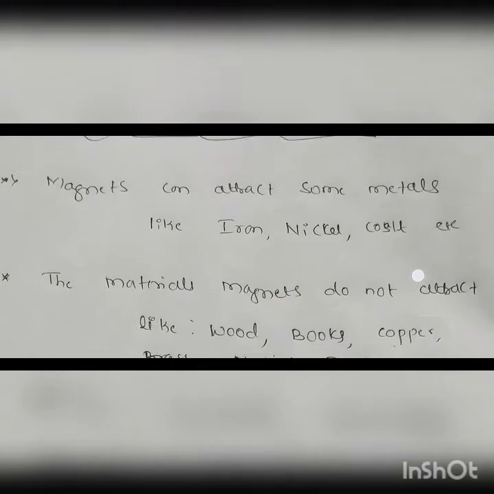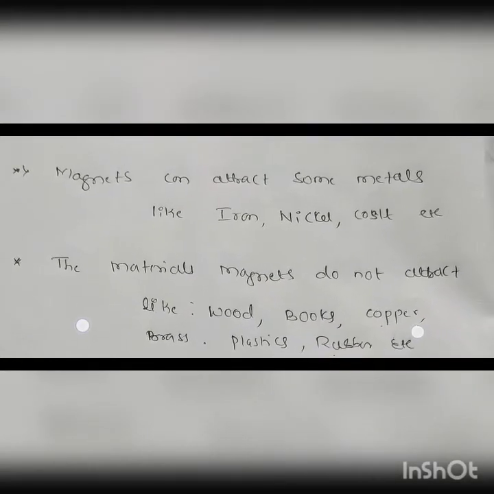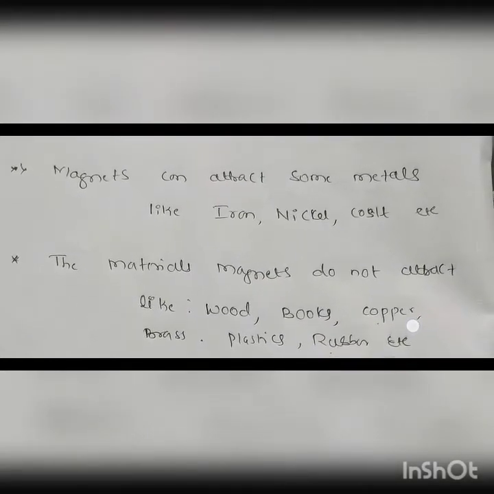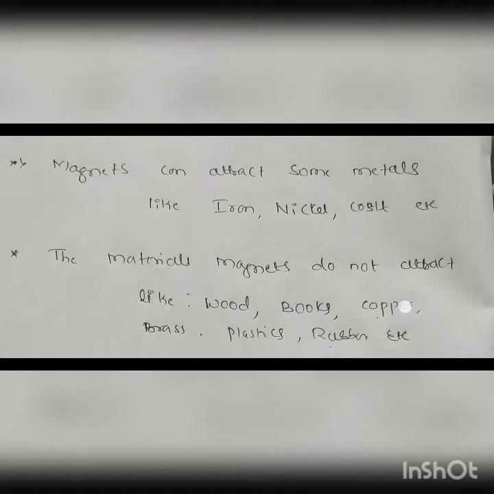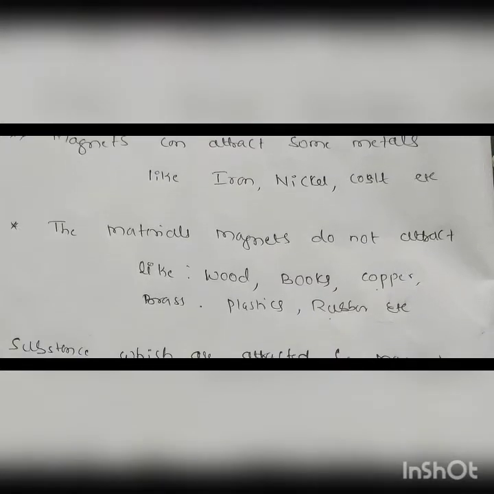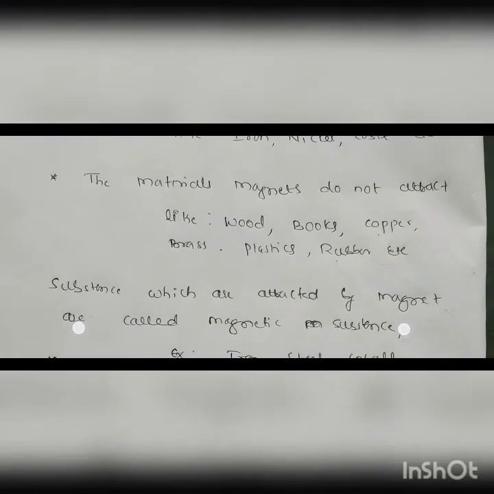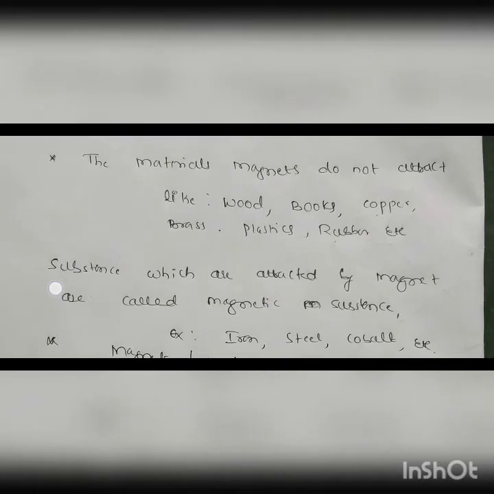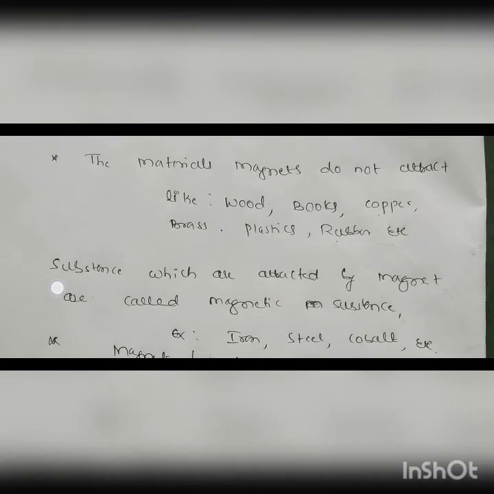Some materials the magnet does not attract, like wood, books, copper, brass, plastic, rubber, etc. Now the important point: the substances which are attracted by magnets are called magnetic substances.